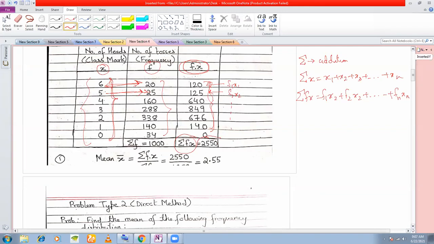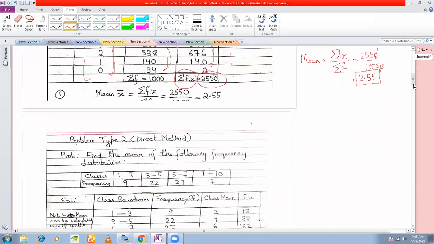Now once we add up this column, we get 2550. Now the formula for the direct method is mean is equal to summation fx divided by summation f. Summation f means total of the frequency column. Okay, so you put it here. So you get 2.55. This is the mean number of heads, right? So in each tossing, you're getting approximately how many heads? 2.55 heads. Okay. Moving on to the next one.